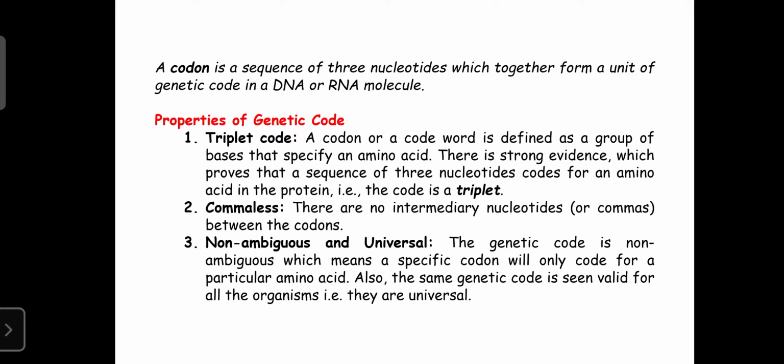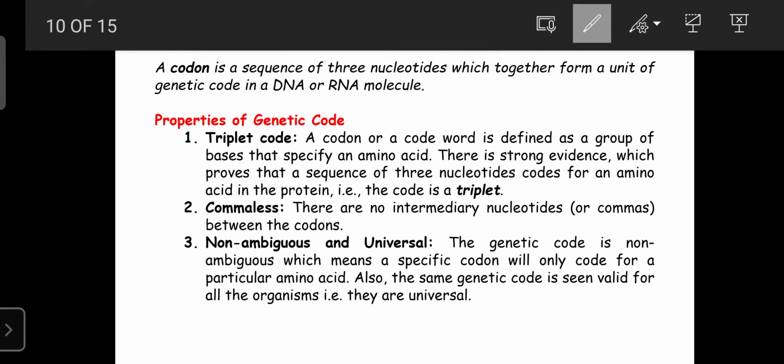And all genetic codes are comma-less. Between the codes there is no comma and no space present. There is a continuation, but the mRNA is read only 3 by 3 by 3 by 3, with no space between the codes, so there is no separation by commas. Only the triplet code is read, so that the corresponding amino acids can bind. That's why the genetic codes are comma-less.